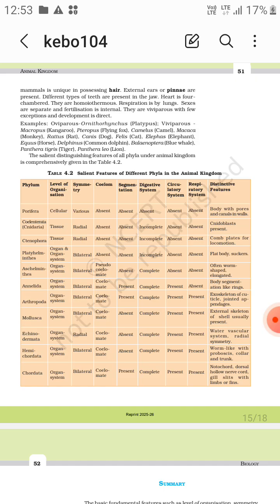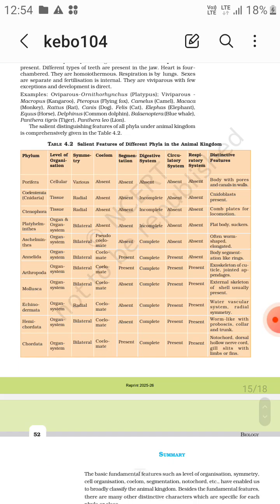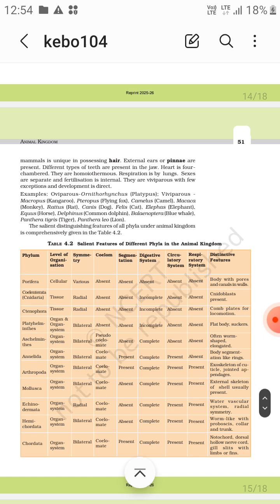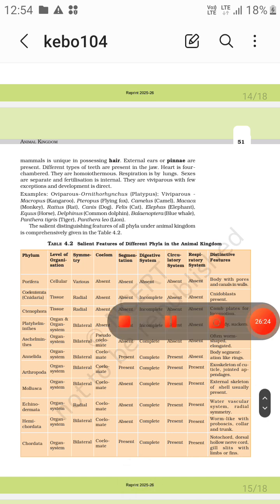Now circulatory system. It is firstly present in the Annelida. And the respiratory system is present in the Arthropoda. So this is how it was.